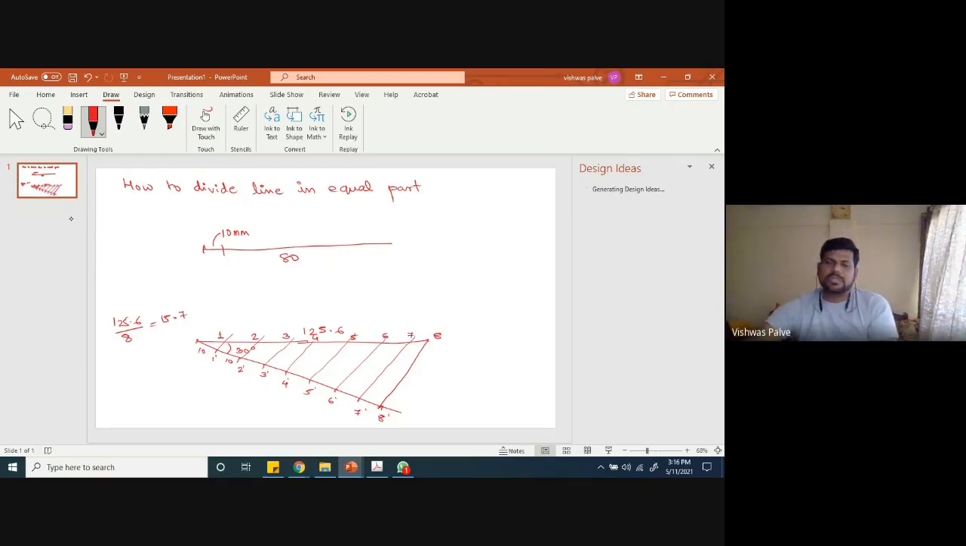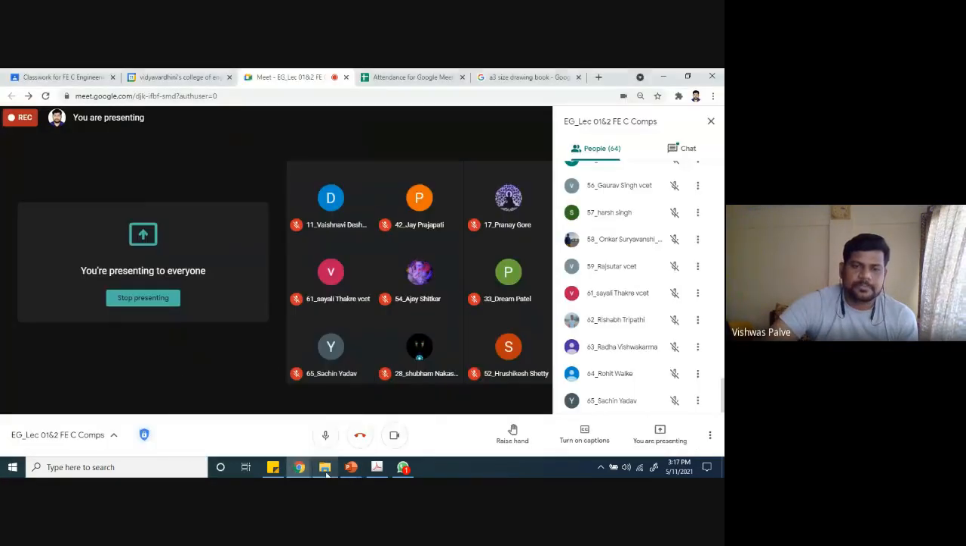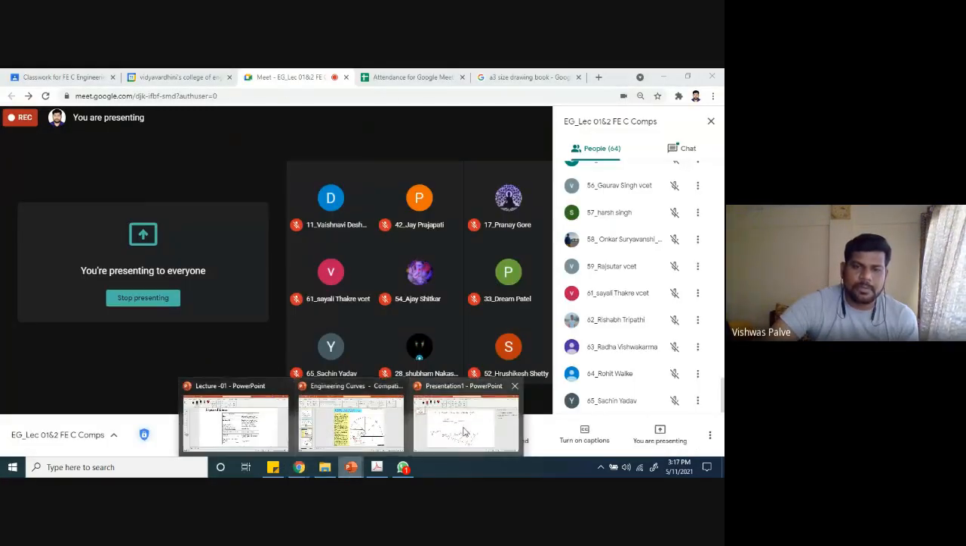So this is the procedure to divide any line when the division, like 15.7, is not possible to measure and I want to divide it into an equal number of divisions. Then this procedure you have to follow. Is that clear? Okay. If you have any difficulty, rewatch the video, you will get an idea. Coming back to our problem now.